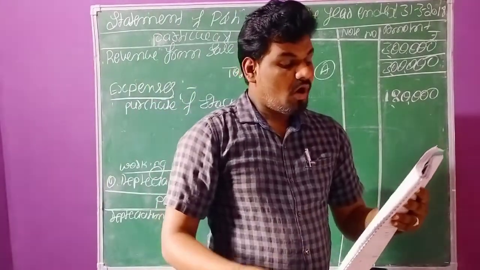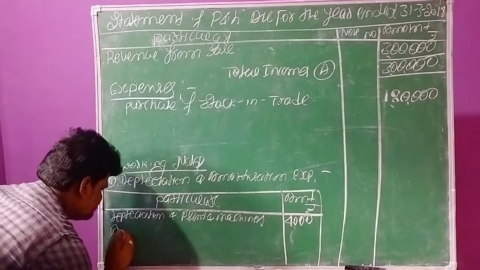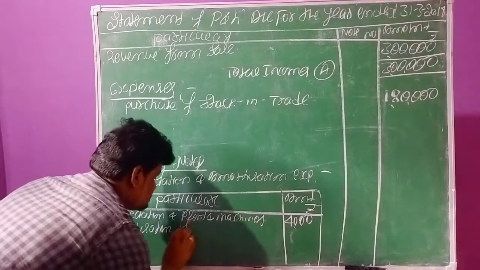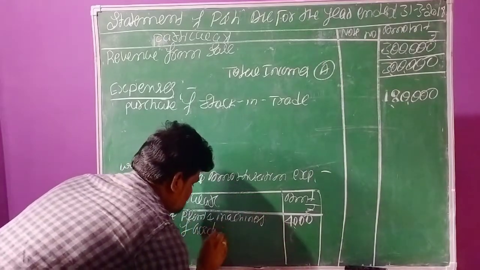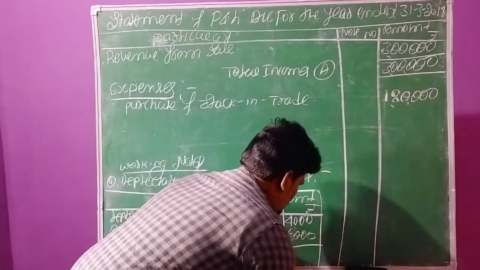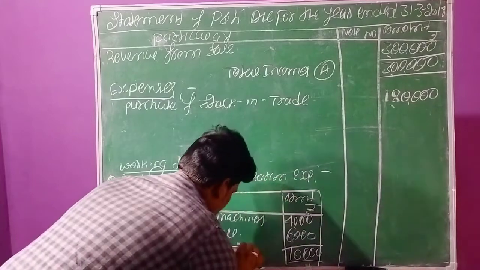Next one, amortization of goodwill, rupees 6,000. Now we have to add both the values: 10,000 total.